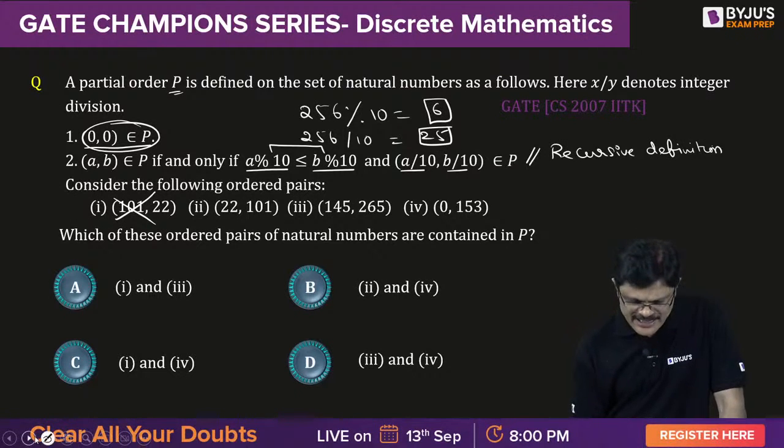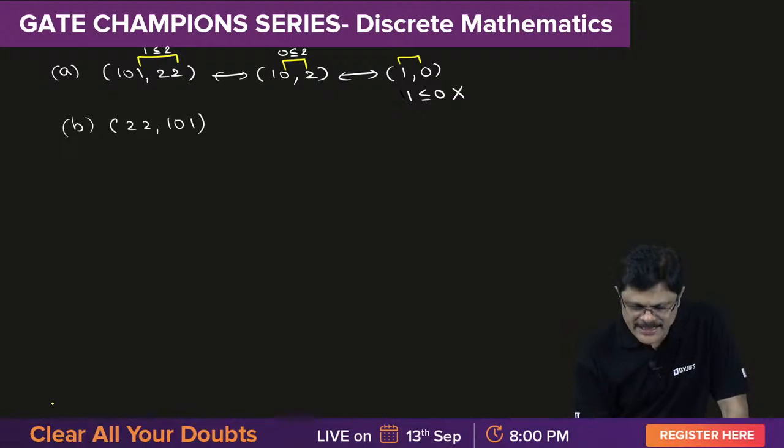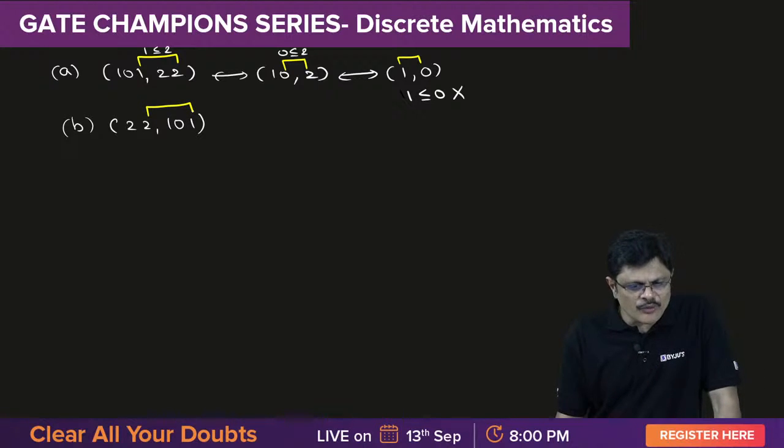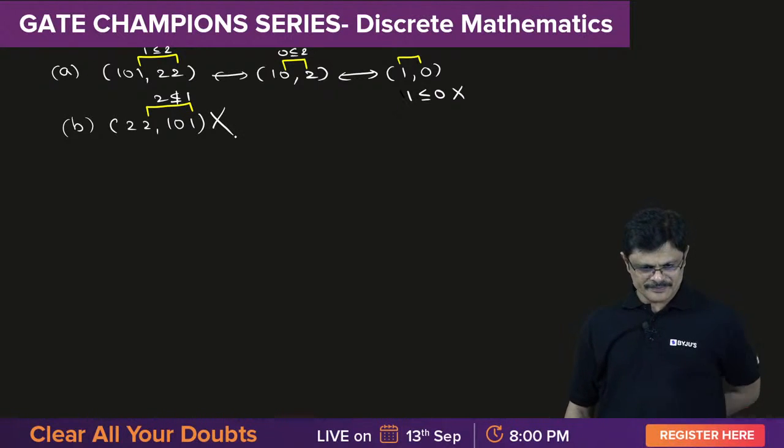So now let us consider the second one. 22 and 101. Again the story is same. Compare last digit. Is 2 less than or equal to 1? Correct or wrong? No, right? 2 cannot be less than or equal to 1, so it is wrong. Fail. Stop.